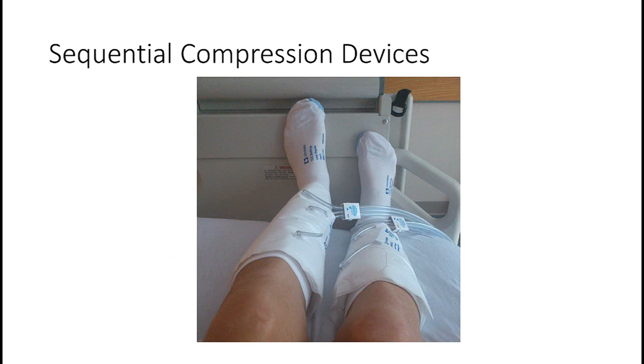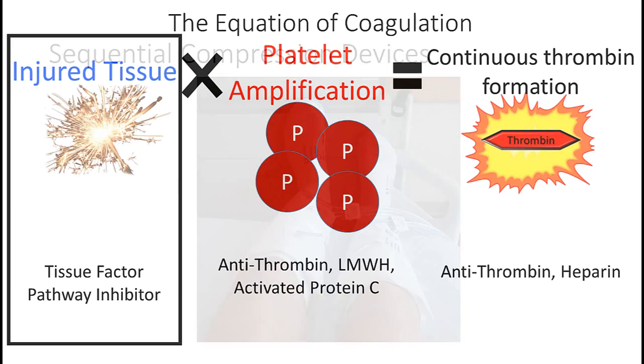What is interesting is that physicians take advantage of tissue factor pathway inhibitor all across the hospital every day. You see these sequential compression devices on patients' legs used to prevent deep vein thrombosis after surgery. What sequential compression devices do is squeeze the healthy endothelium to stimulate tissue factor pathway inhibitor release, and then tissue factor pathway inhibitor circulates systemically. In fact, these SCDs, as they're commonly called, can be placed on any extremity to reduce the risk of DVT because TFPI, tissue factor pathway inhibitor, is a systemically circulating molecule.